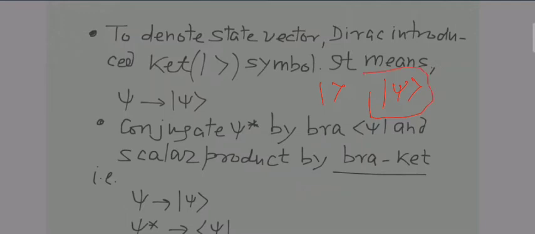Someone at an advanced level in quantum mechanics might write it without the psi symbol, just as a ket notation. But for our convenience, we are always going to write the argument psi inside this ket symbol.